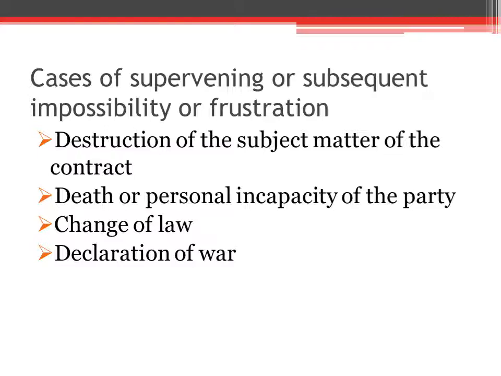For example, A makes a contract to take in cargo for B at a foreign port. A's government afterwards declares war against the country in which the port is situated. The contract becomes void when war is declared.